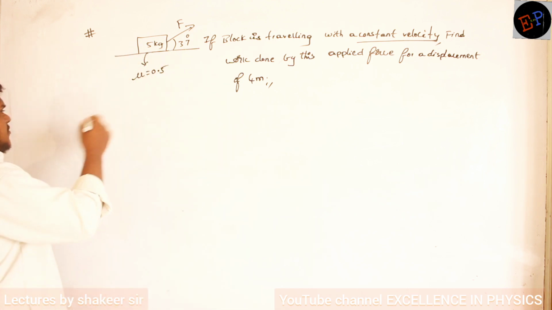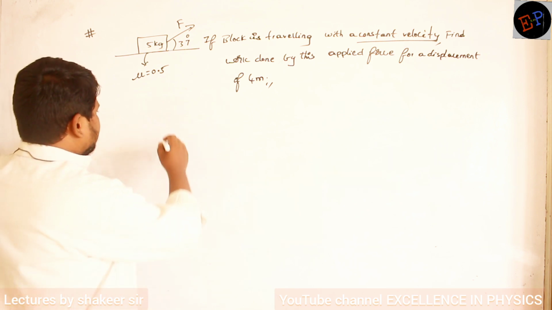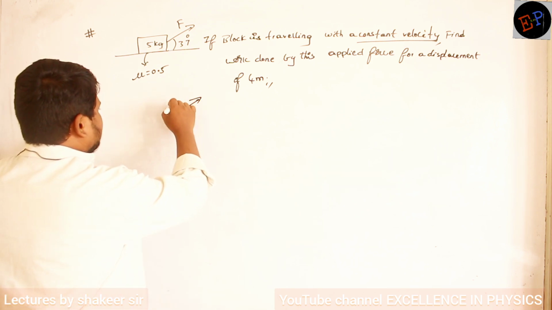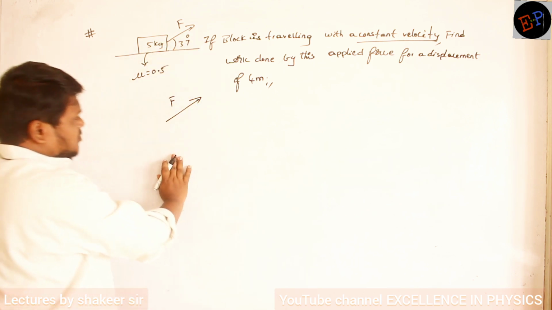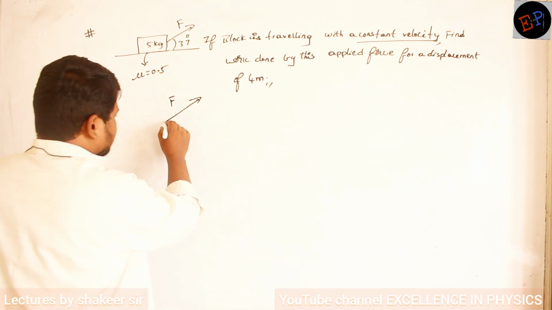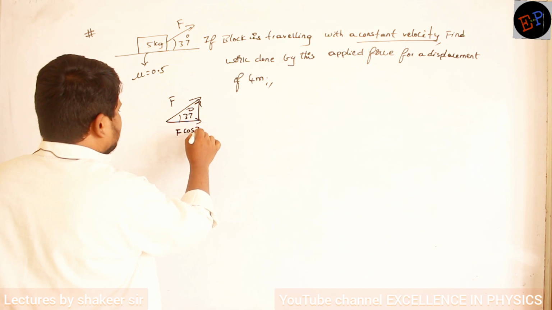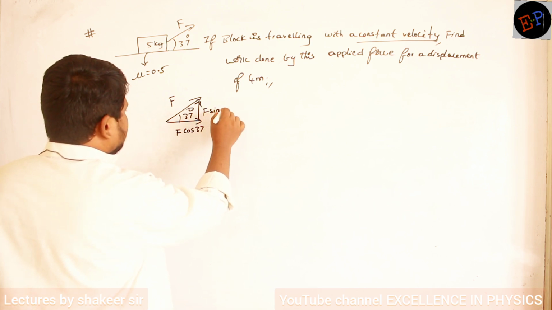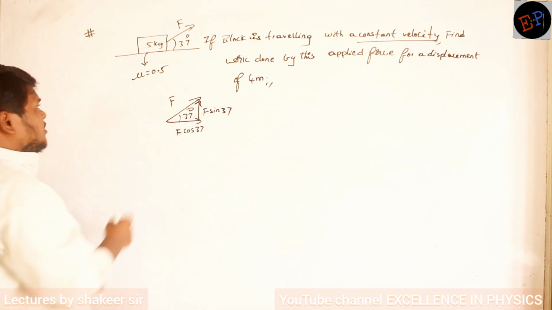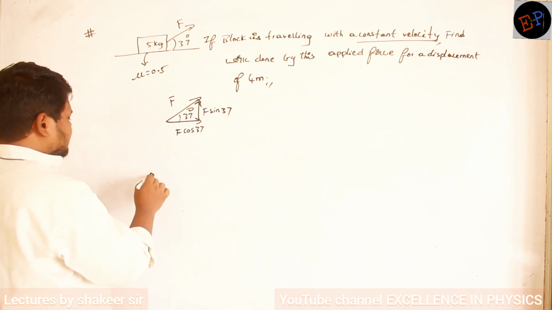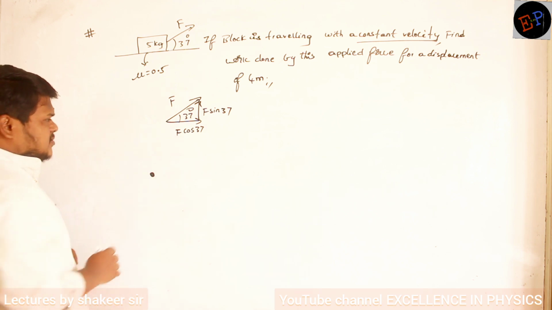Clear now? So first of all, let us see how I can do this problem. Take this force. Force is not along the x-axis, it is not along the y-axis also, no? Split this one into two components. Clear now? This angle is 37 degrees, so this is F cos 37 and this is F sin 37. Now draw the free body diagram of this 5 kg body. On this 5 kg body, how many forces are acting?